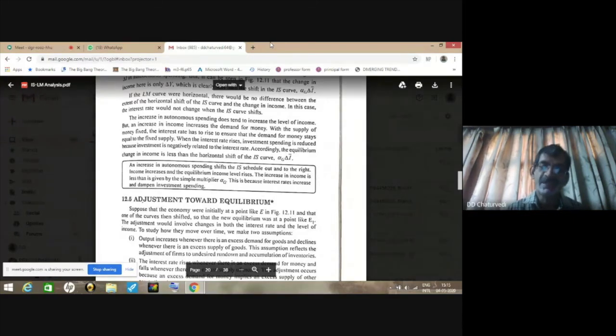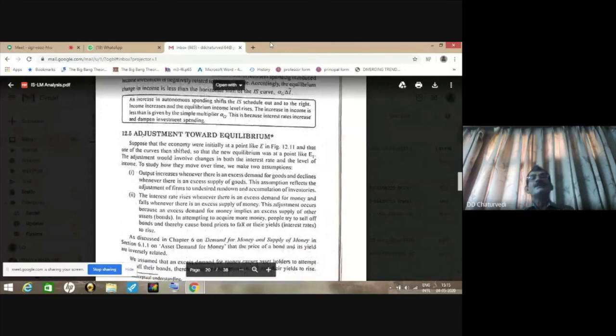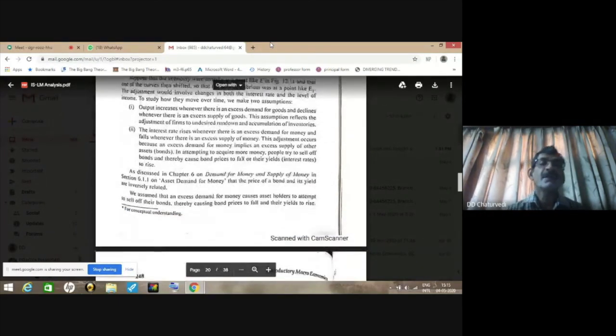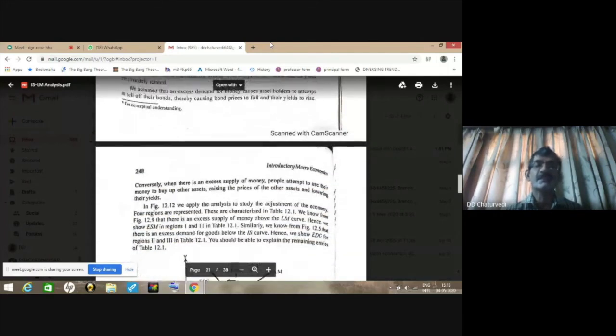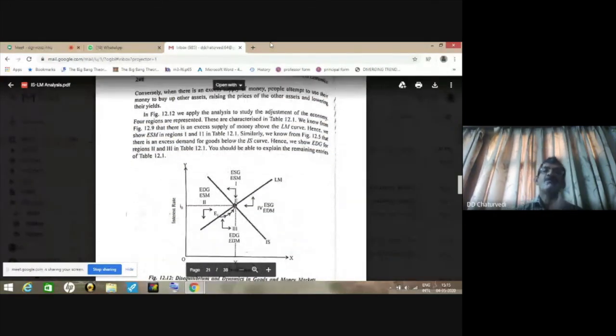Well, students, the next subsection has been deleted from the readings, so I am not going to discuss it. But I am going to tell in one sentence that whenever we are not at general equilibrium point E, where both money and product markets are in equilibrium, then we are in one of four situations, like first, second, third, fourth quadrant, where we have excess supply of goods, excess supply of money.